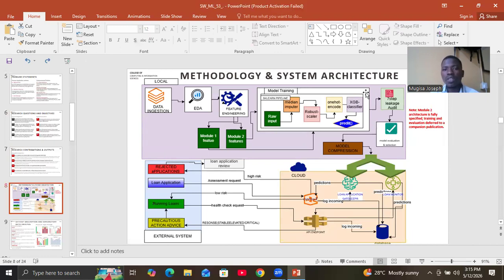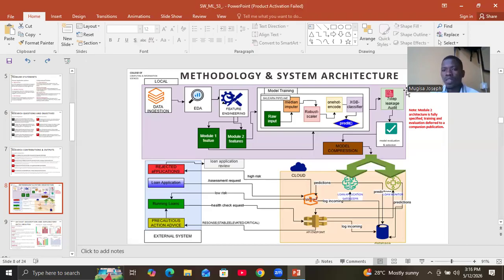And in our model training phase, we implemented a scikit-learn pipeline to ensure that all the data goes through the same preprocessing pipeline, whereby we used a median imputer to fill in the missing values for numerical columns, and then RobustScaler was prioritized over StandardScaler because of the outliers that our EDA revealed. Then we did one-hot encoding to generate binary columns for categorical features, because this XGBoost classifier mainly understands the binary columns, not the strings.